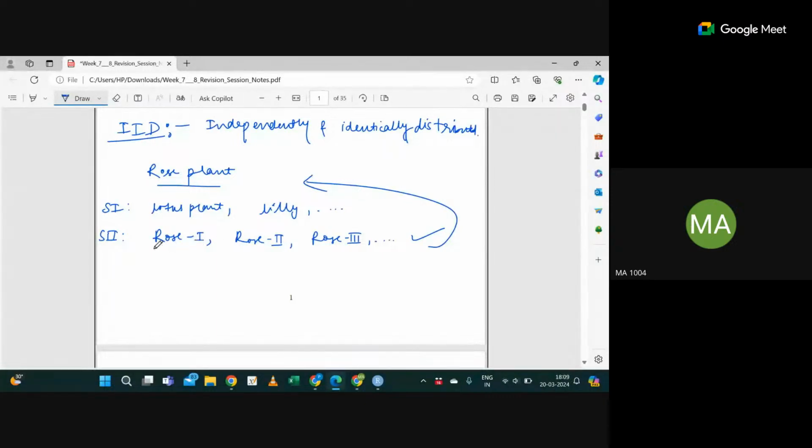So that is the meaning of identical: all items in the samples are taken from the same probability distribution. Independent means it should be independent. Otherwise, if there is dependency, there will be some bias in your result, and that's not a correct result. Yes or no? Fine.